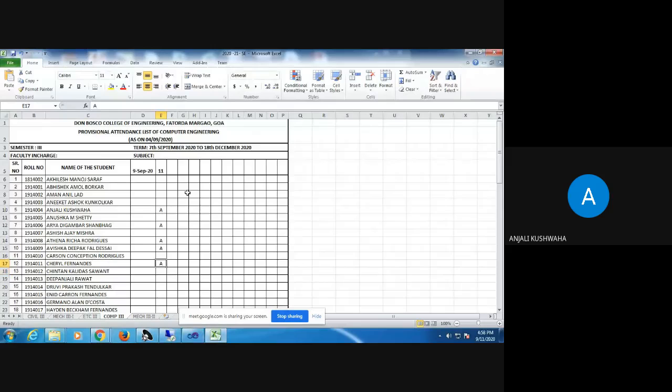Microphone is not working. Okay, just when you're saying present, say your roll number also, because I don't know your voices. 13, present, sir. 14, present, sir. 15, my microphone was not working at that time. Just tell me your roll numbers, I don't mind entering your attendance. 15 present. 16, present, sir.